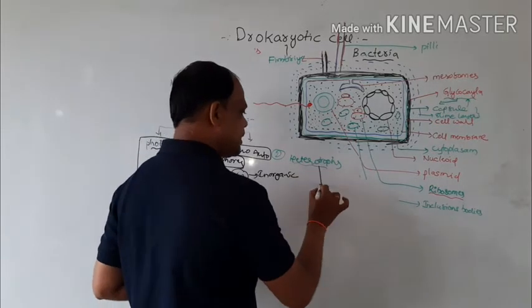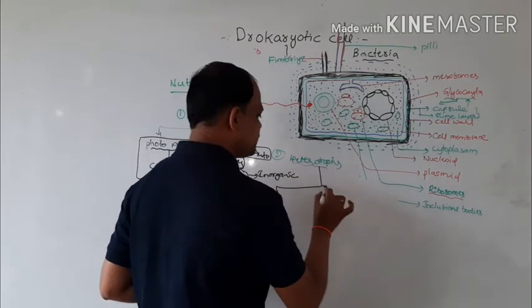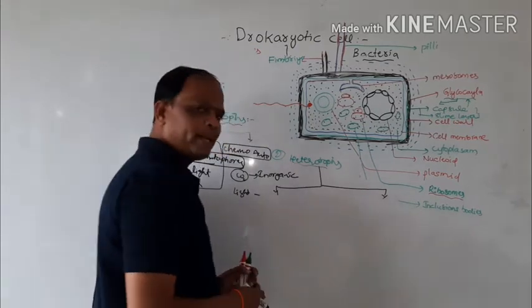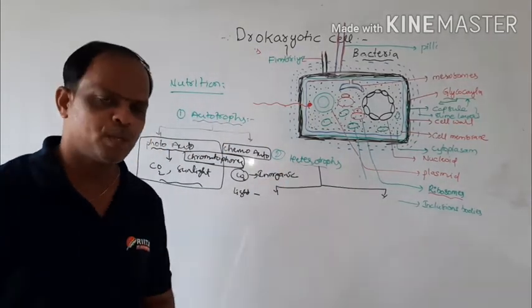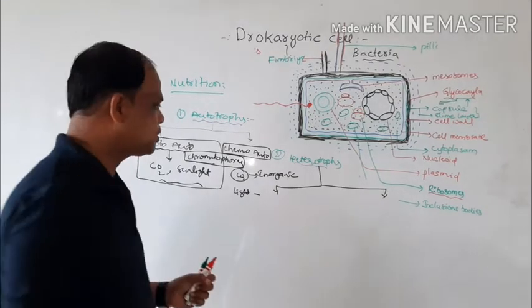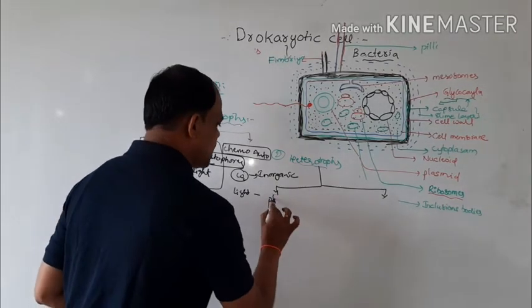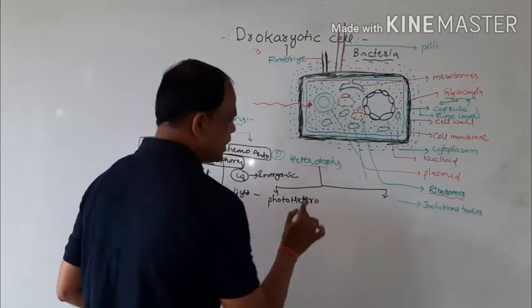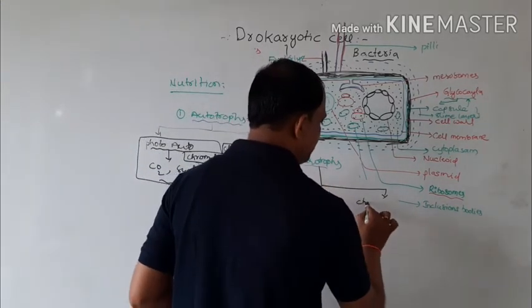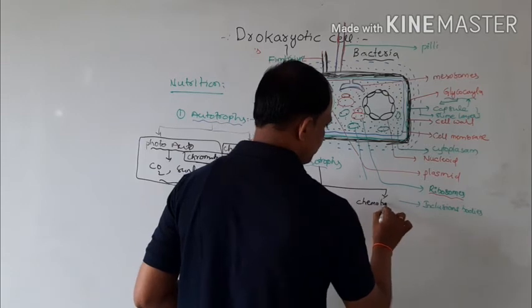And then the next one is heterotrophs. These are also based on the source of carbon and sunlight. Heterotrophs can also be divided into two types: photoheterotrophs and chemoheterotrophs.